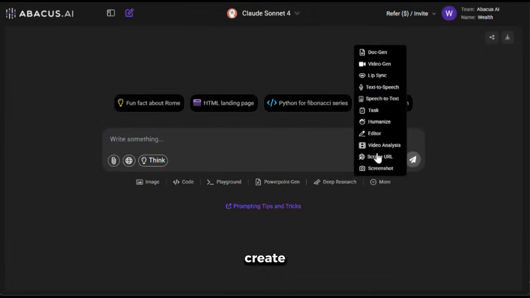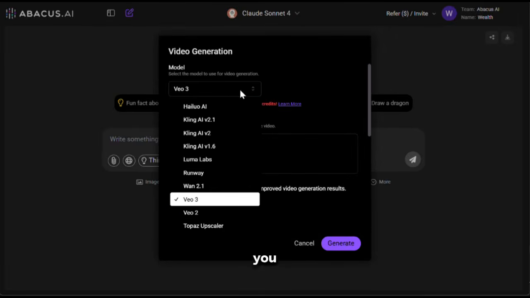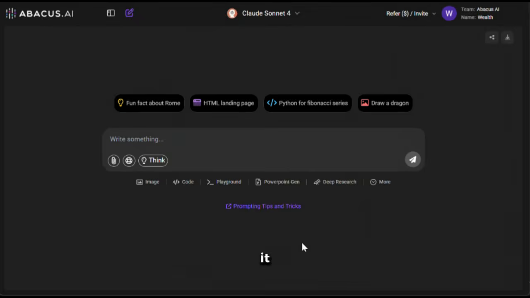You can also create videos with this tool. As you can see, it has all the video generations in one place, including VO3, which has literally taken the internet by storm. So basically, it is an all-in-one AI tool that can take care of all your content creation needs. So what are you waiting for?